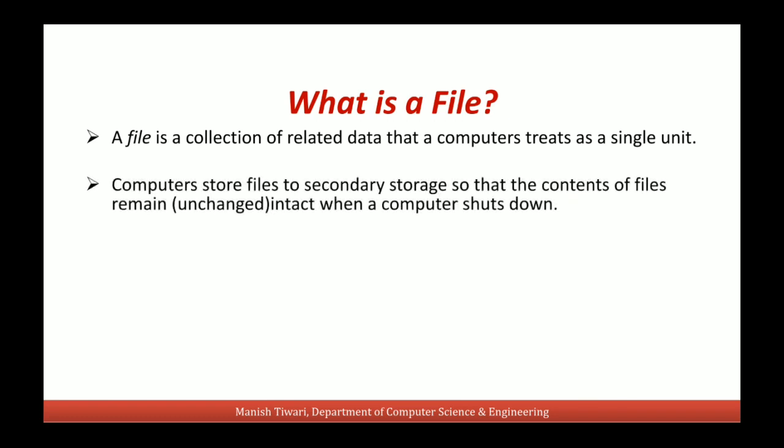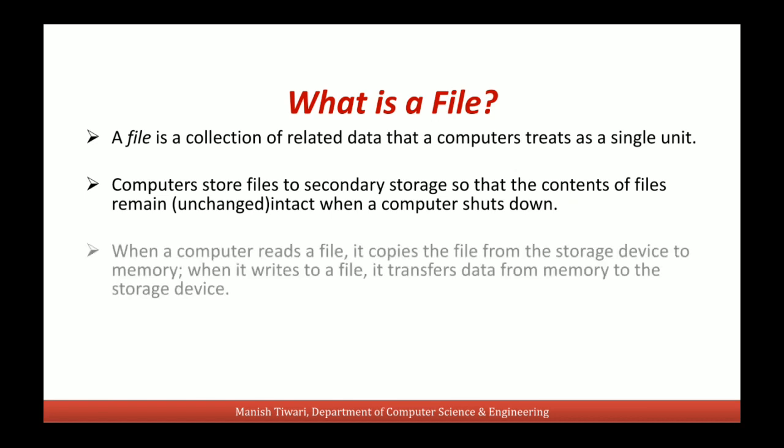The computer stores files in secondary storage so that the content of the files remains intact, that means unchanged, when the computer shuts down. That means even if the computer is not getting any power, the contents of the files will remain as they are.